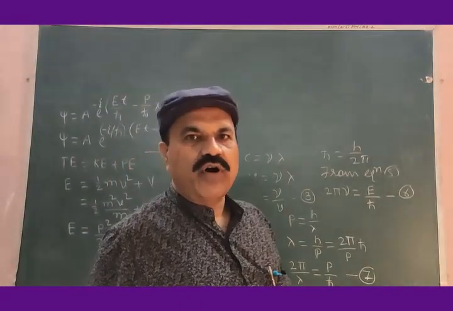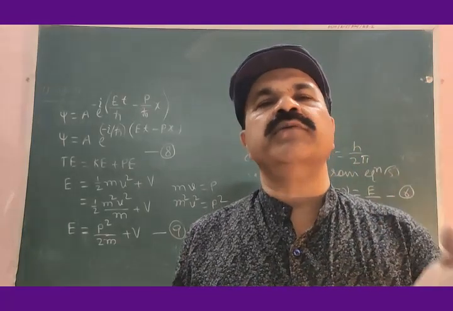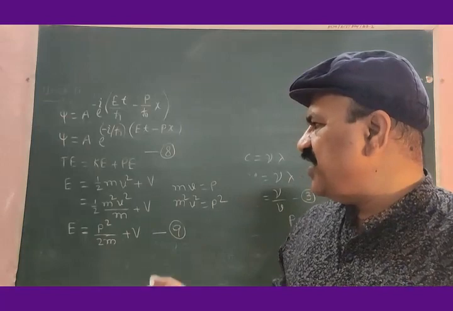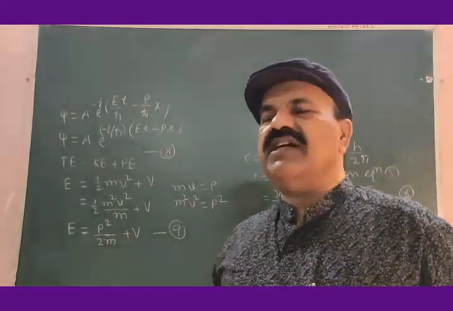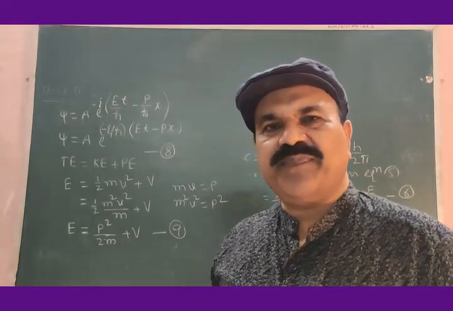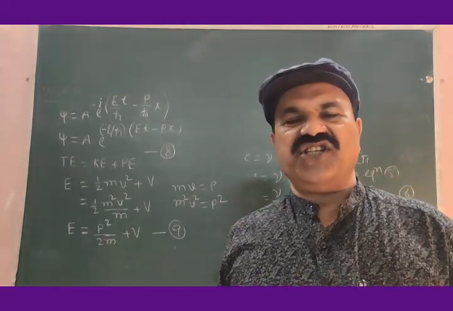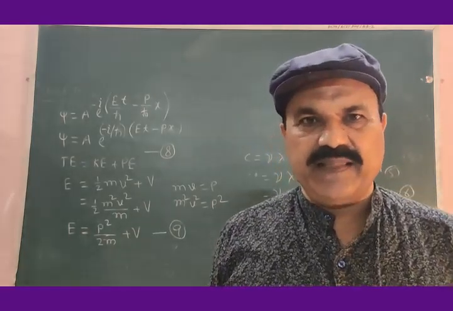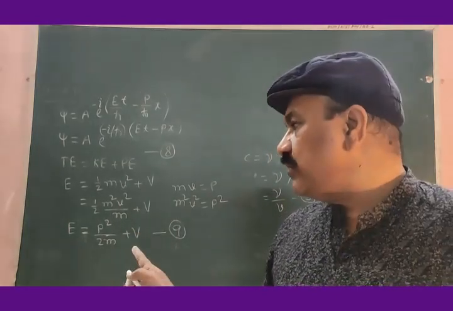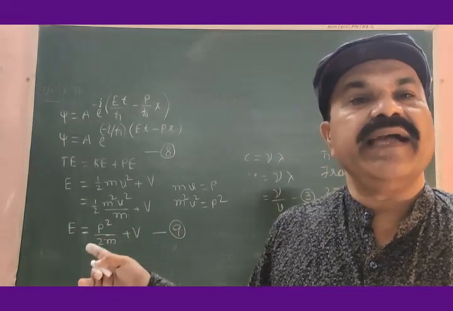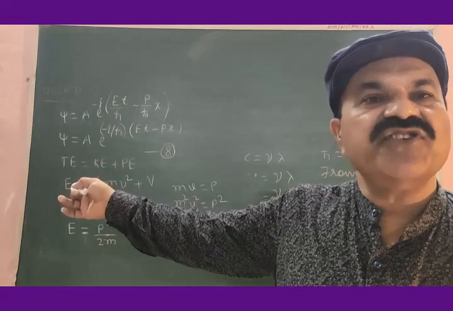So for non-relativistic motion of the bound particle, its total energy is simply given by the equation E is equal to p squared divided by 2m plus V. That is, total energy is equal to kinetic energy plus potential energy. Multiply equation number 9 on both sides by the wave function psi.